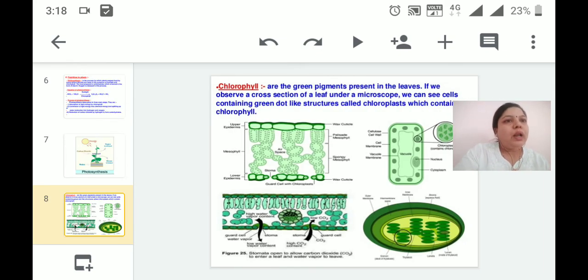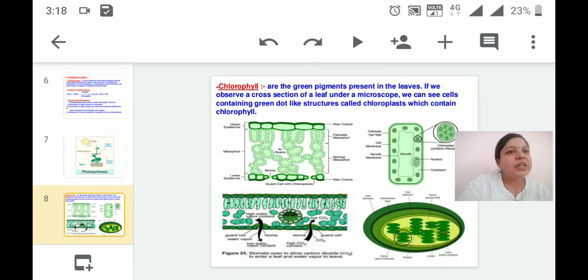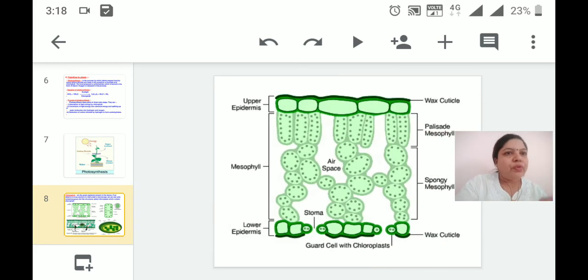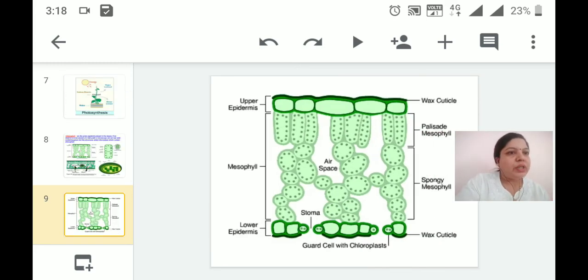Chlorophyll is a green pigment present in the leaves, and if you observe the cross section of a leaf under a microscope, we can see cells containing green dot-like structures. Those green colored dots are nothing but the chlorophyll pigments. So all these diagrams we are going to see in wide view. This is the first one, we have already studied this diagram.